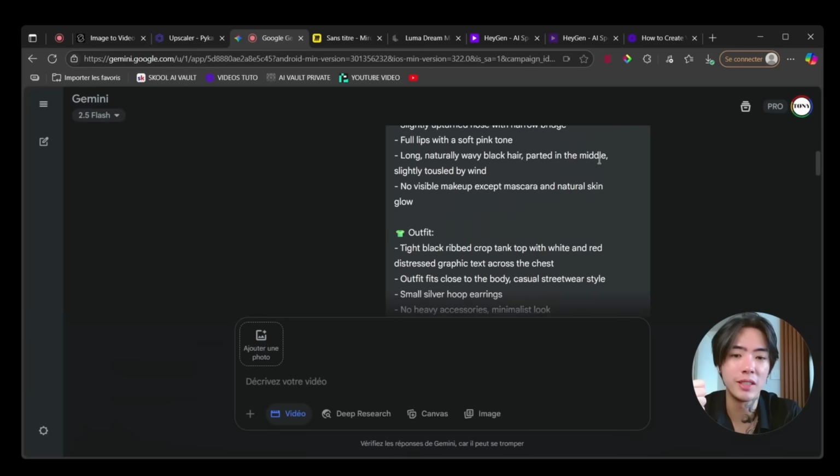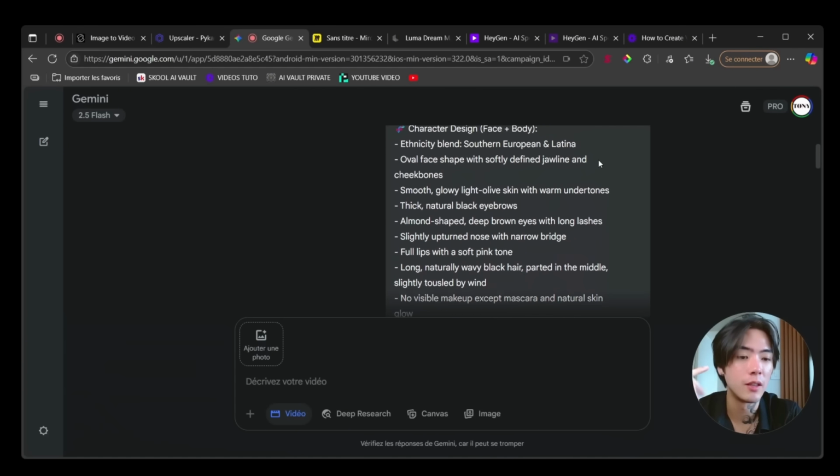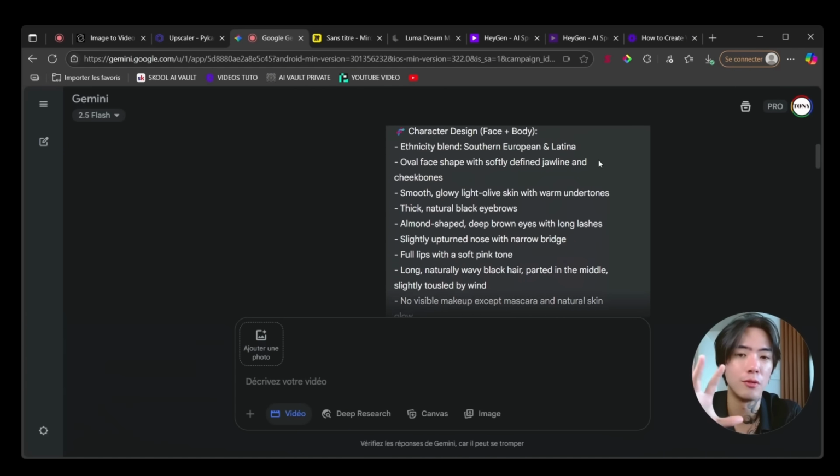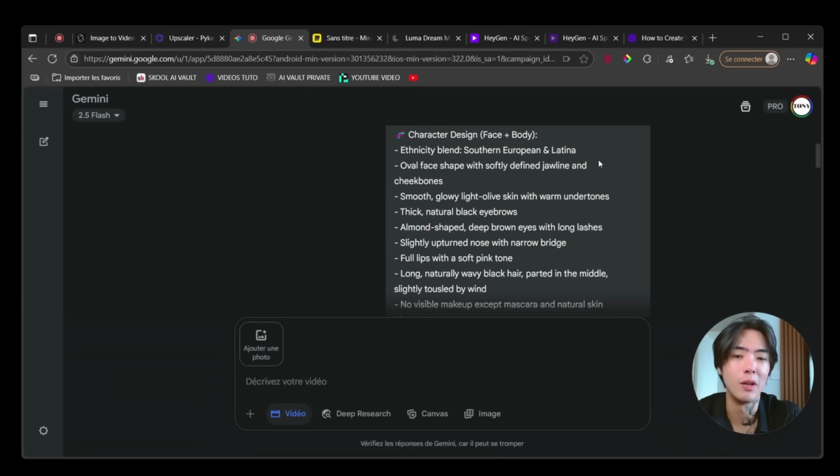So now you describe the camera, and now you describe the character design. The character design and the outfit are the DNA of your AI influencer. So let me explain, all right? You can only describe this by a prompt, okay? And that way you can use that to have consistency. So let's say, for example, like this, which is the DNA of my influencer. By keeping it, I will be able to generate some consistent content.